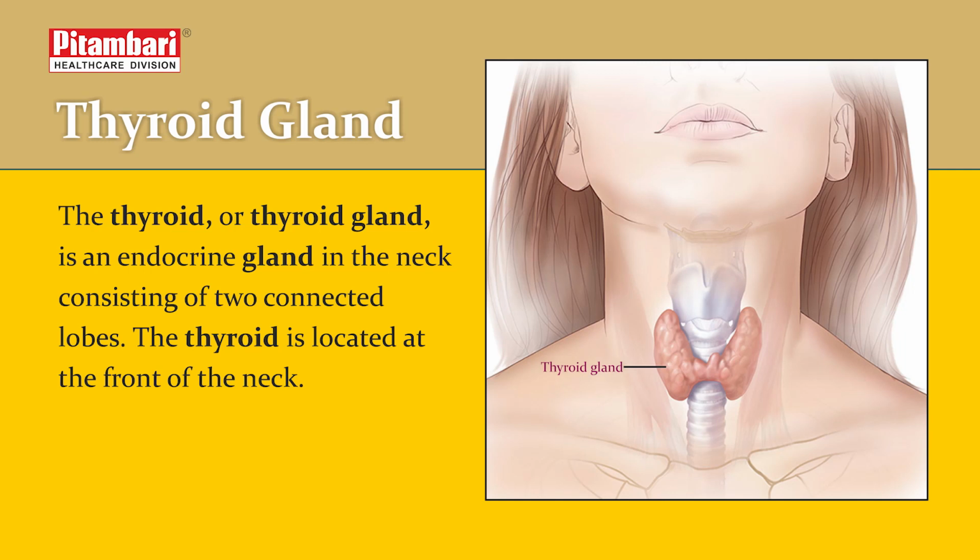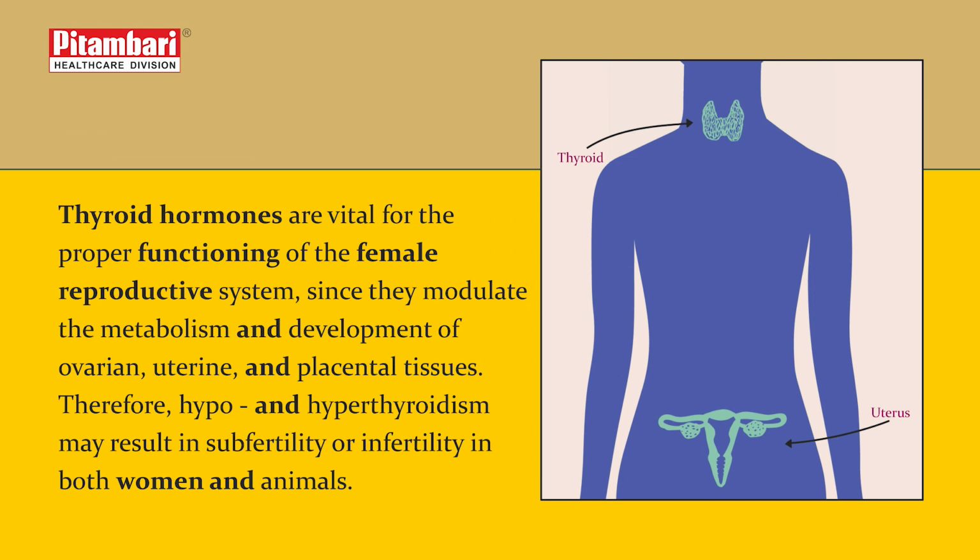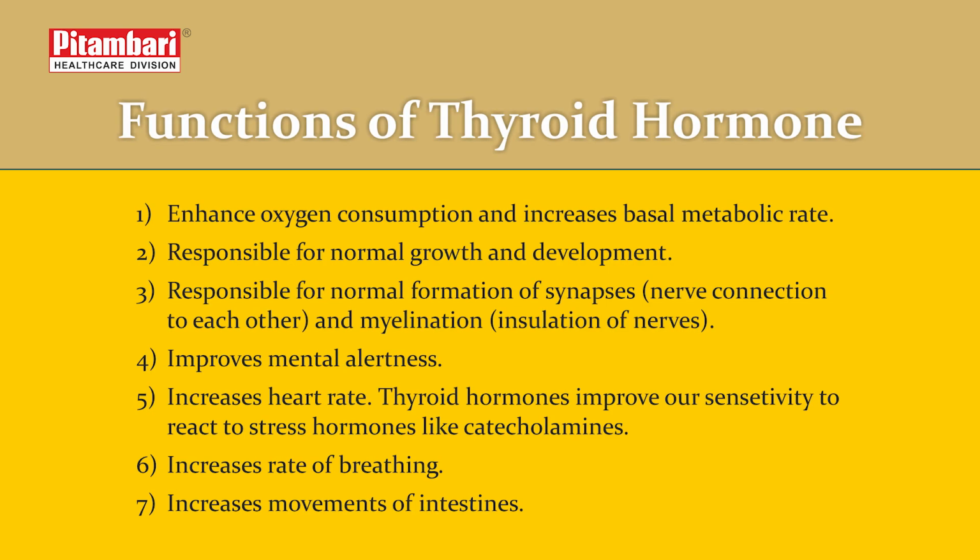Thyroid is one more hormone which is necessary to maintain the reproductive function. As we all know very well, if a woman conceives and she has hypothyroidism, there are chances the child born will be a cretinism child, that is a mentally retarded child. So all these hormones have to be maintained in a proper milieu or in a total homeostasis or in a balanced state so that the outcome of the pregnancy is better.